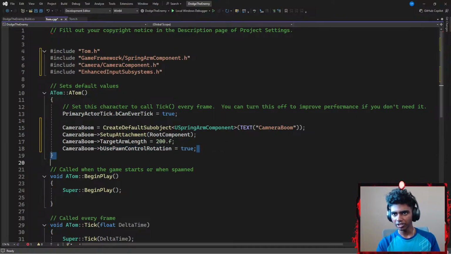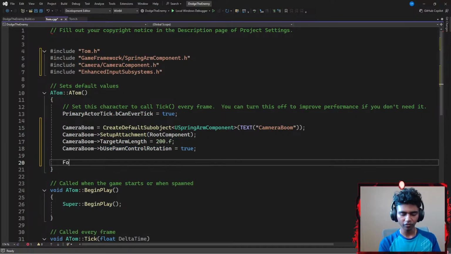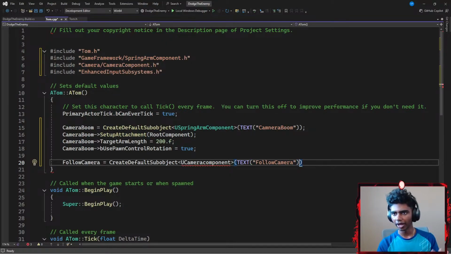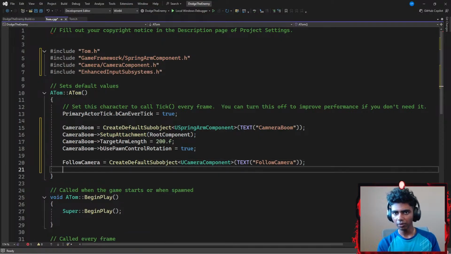Okay, and then once I'm done with this, I'm quickly gonna move on to my follow camera. So I'm gonna go with follow camera, that is gonna be equal to a create default sub object with a pair of angle brackets that requires my U camera component inside the angle brackets. Then I'm gonna add a text. What do I want to call my follow camera in my Unreal Engine's details panel? I want to call it follow camera. There. Once I'm done with that as well, I'm gonna go with something like follow camera.